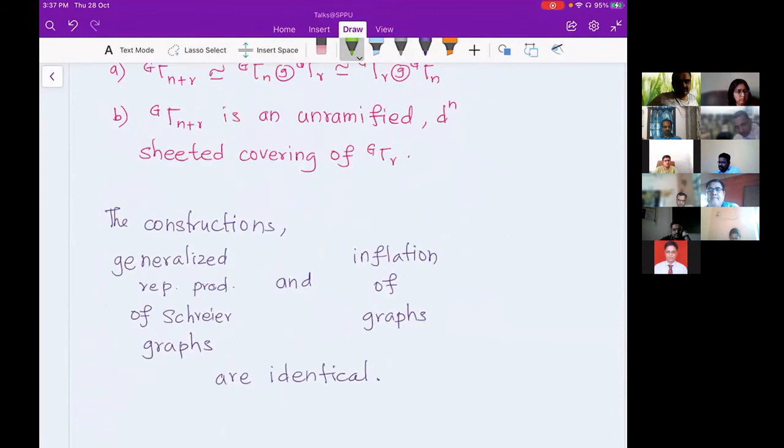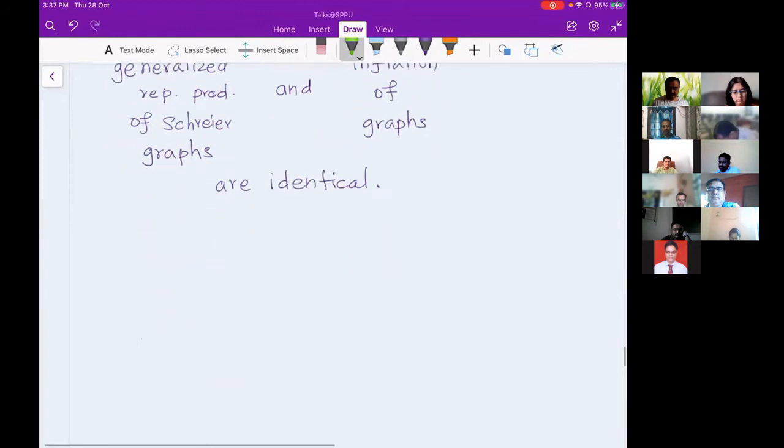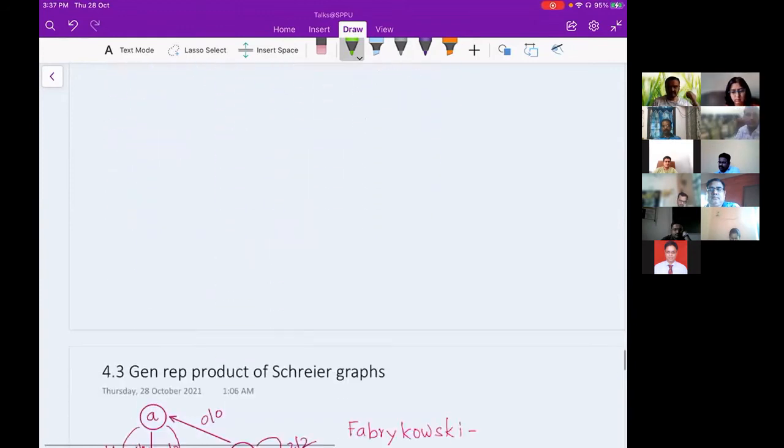And as I said, the generalized replacement and inflation are actually identical. On the immediate level, if you are in generalized replacement from gamma n and gamma r, you are getting gamma n plus r. And in inflation, you have to inductively apply that, and then you can get the n plus r level. That is the only difference. On the immediate level, both the processes are identical. So this was also one of our results.